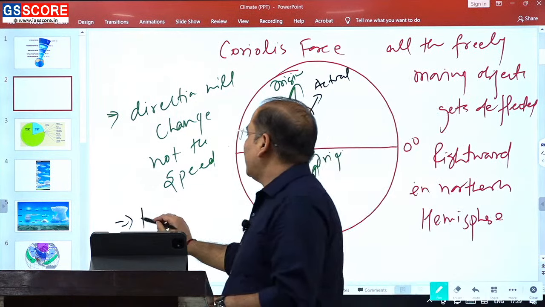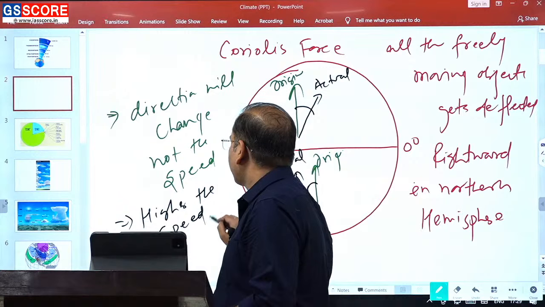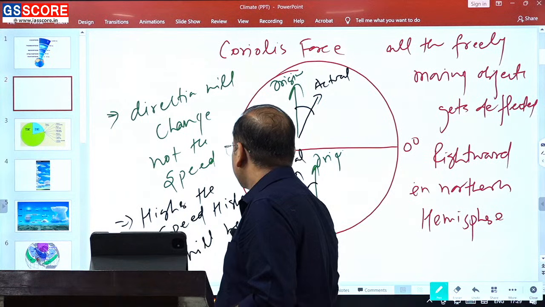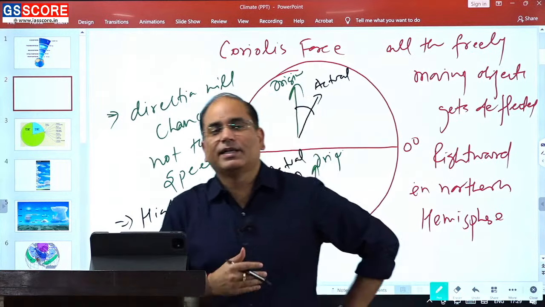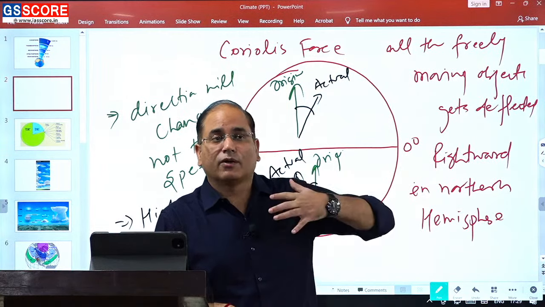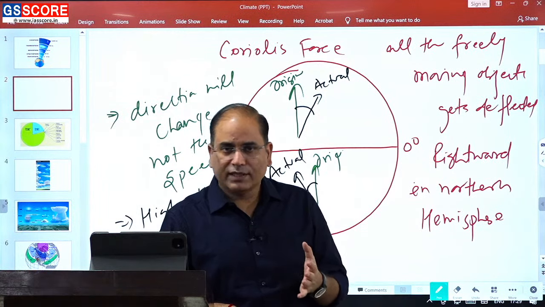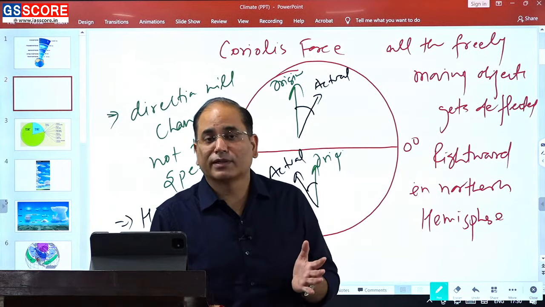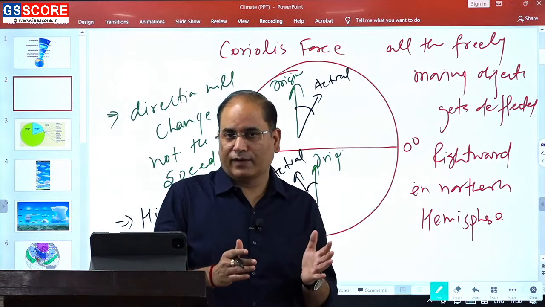means higher the speed, higher will be the deflection. Lesser the speed, lesser will be the deflection. Means if you are launching a rocket and firing a bullet, and the bullet speed is comparatively lesser, obviously the bullet will get deflected less in comparison to the rocket. So, whosoever's speed is higher will have more deflection.